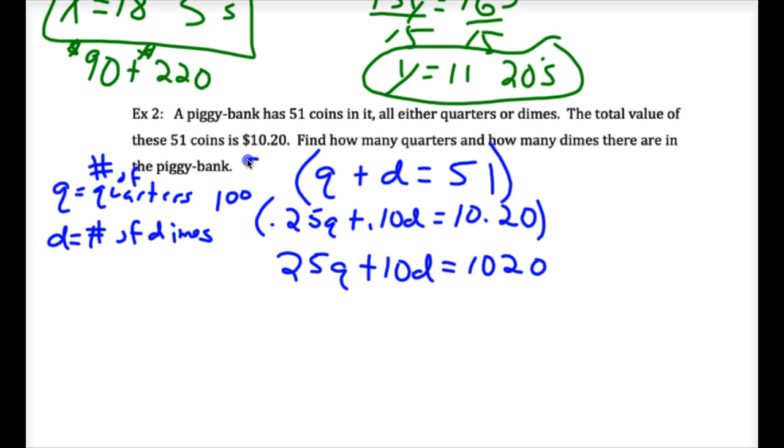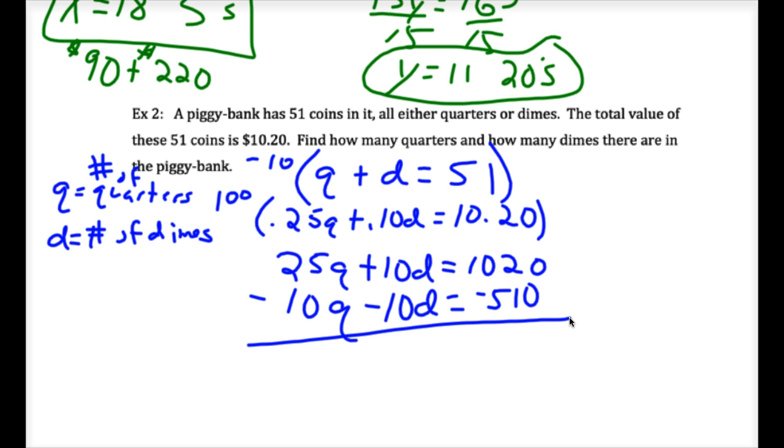Negative 10. Negative 10Q minus 10D equals negative 510. We're going to eliminate our D's when we add our two equations together. I think that's 15Q equals 510. It's just a coincidence that 1,020 was two 510s, so when you subtract it, you still get 510. That doesn't happen all the time.